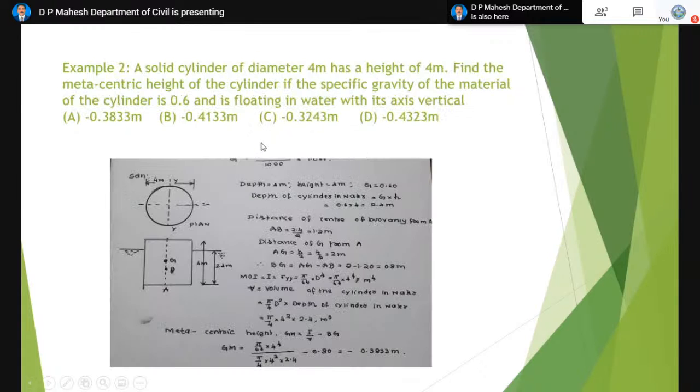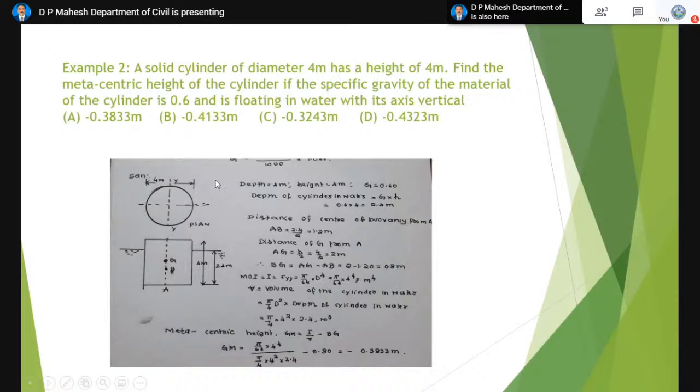Now coming to another problem of the same buoyancy concept. A solid cylinder of diameter 4 meter has a height of 4 meter. Find the metacentric height of the cylinder if the specific gravity of the material of the cylinder is 0.6 and it is floating in water with its axis vertical. So there are 4 options: minus 0.3, minus 0.4133, minus 0.3243, minus 0.4323. Let us calculate the correct answer.